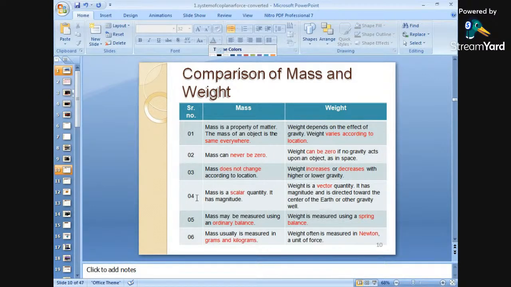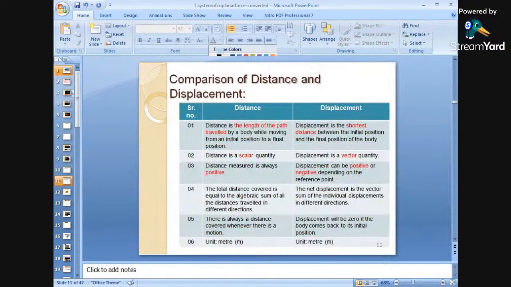Number four: mass is a scalar quantity, which has only magnitude, whereas weight is a vector quantity. In the previous slide we saw what a scalar quantity and a vector quantity are. Mass is a scalar quantity because it has only magnitude; there is no direction of mass. Weight has a magnitude as well as a direction, directed towards the center of the earth or other gravity wells.